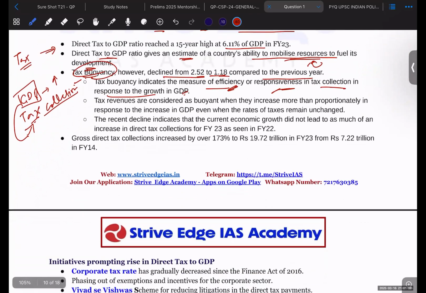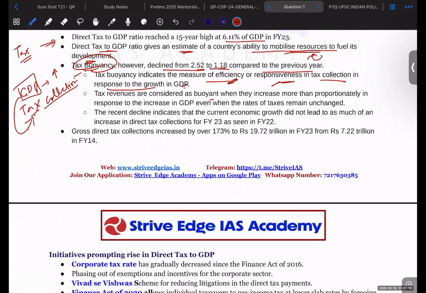Tax revenues are considered buoyant when they increase in proportion to the increase in GDP. So as GDP increases, if the tax collection also increases in the same proportion, then the tax is buoyant. Okay. The recent decline indicates that the current economic growth did not lead to as much of an increase in direct tax collections. So GDP is growing, but direct tax collections are not increasing at that fast pace.